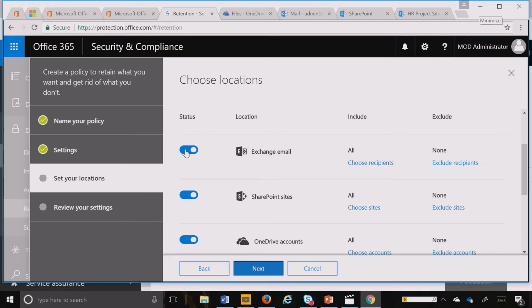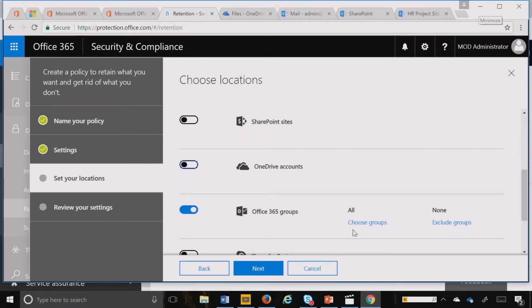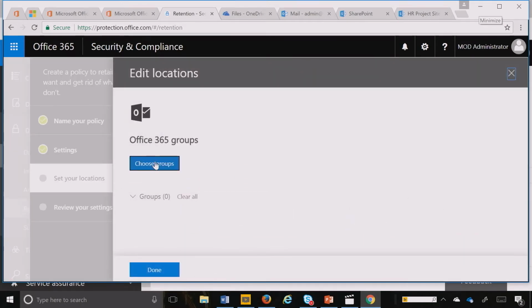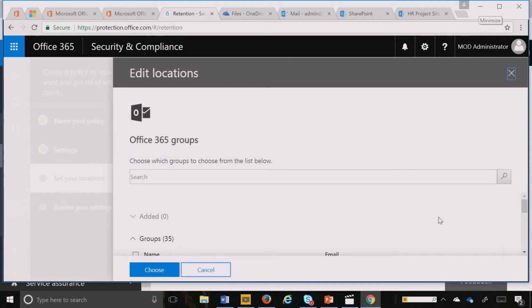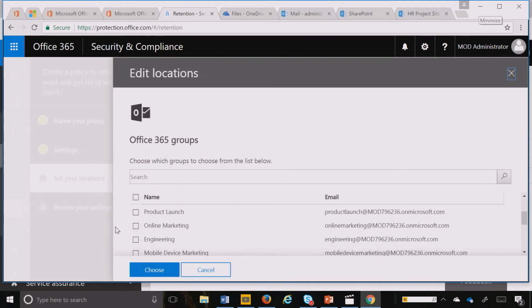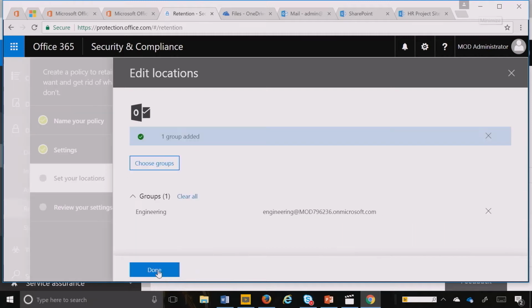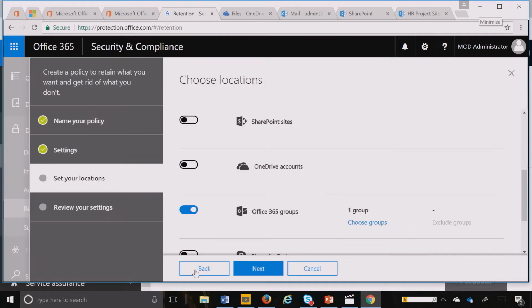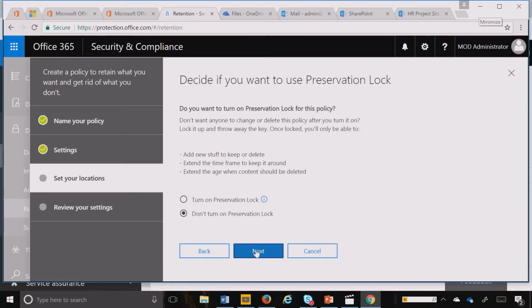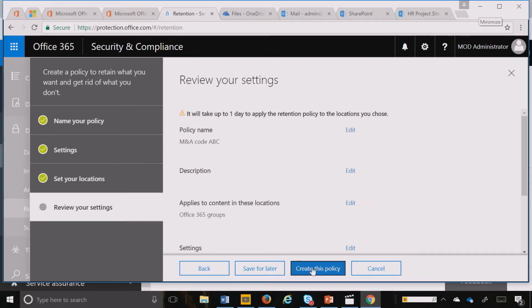So here, I'm going to basically say I'm going to just protect and delete this group of folks. So I can choose the group, Engineering. And I hit Choose, and I'm done. I hit Preservation Lock. I'm going to say No, and I can create that policy.